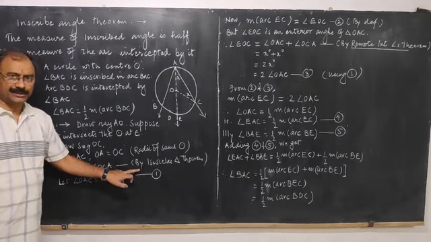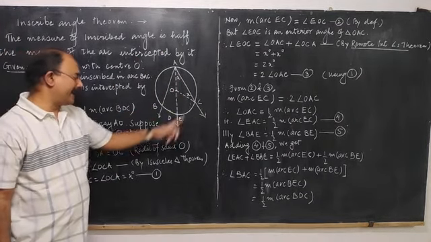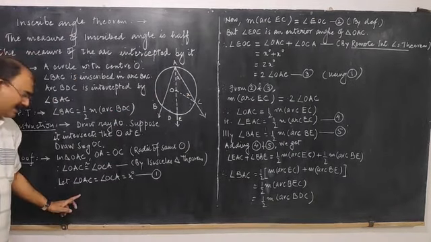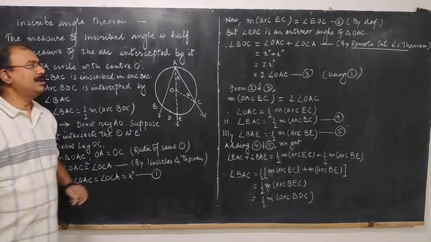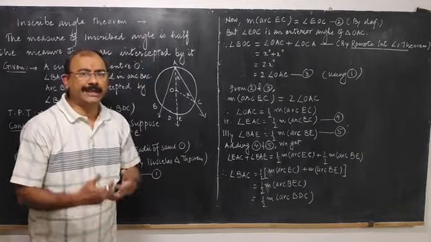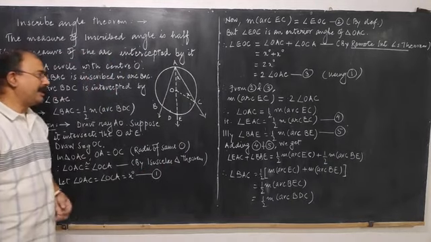This is the isosceles triangle theorem. Now we are considering the measure of these two angles to be x degrees. They are congruent, so they are equal in measure. Now we are shifting to the actual part of the proof. This is also a requirement of the proof.